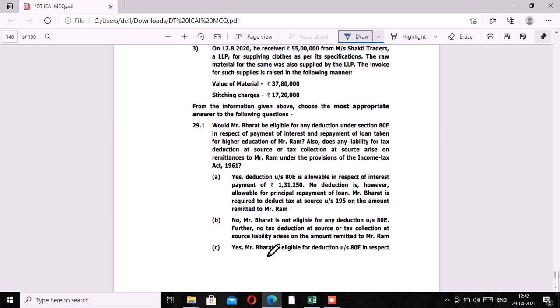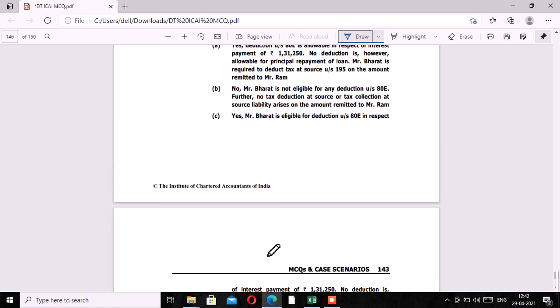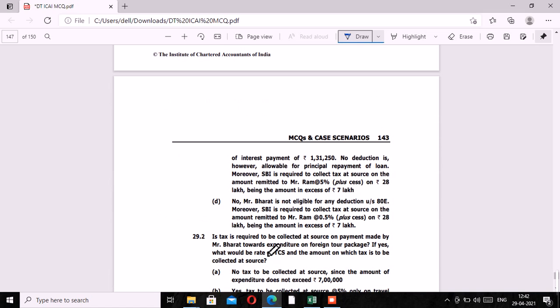C option, yes, Mr. Bharat is eligible for deduction under ATE. Incorrect. Last option, no, Mr. Bharat is not eligible for deduction under ATE. Moreover, SBI is required to collect TCS on the amount remitted to Mr. Ram at 0.5% on 28 lakhs, being the amount in excess of 7 lakhs. It's the correct answer. Now let's move to the next MCQ.